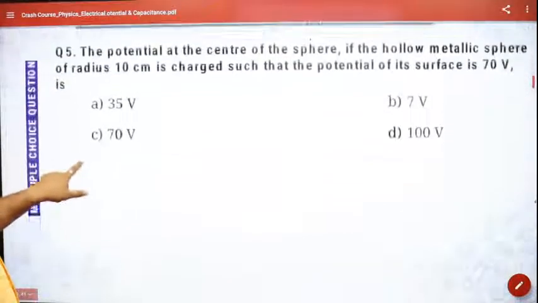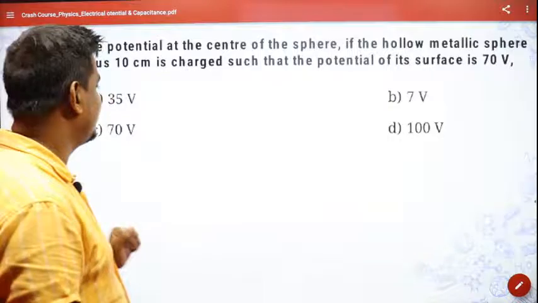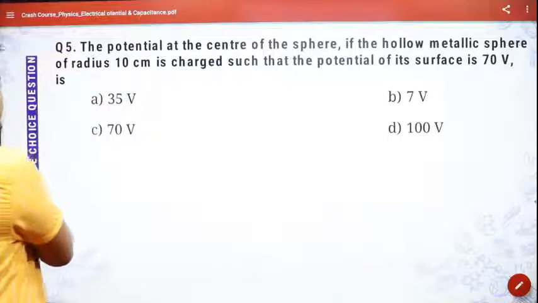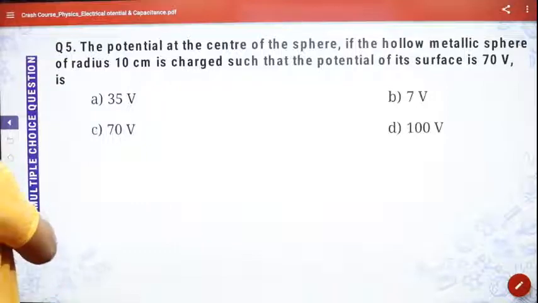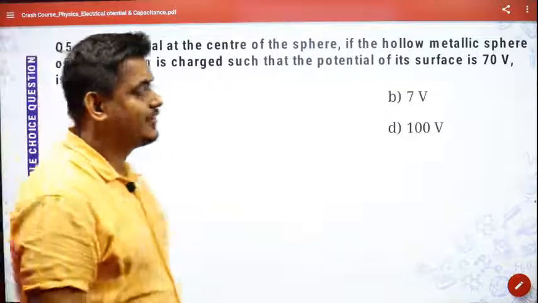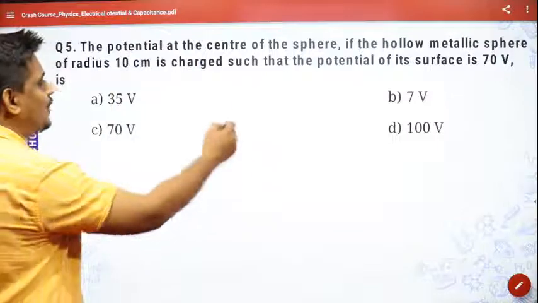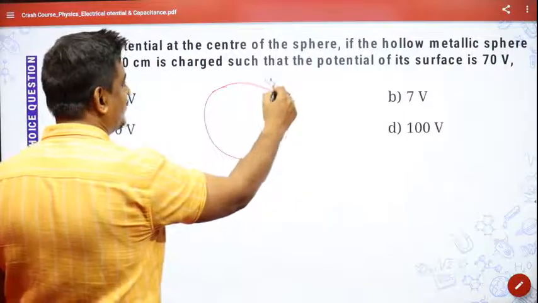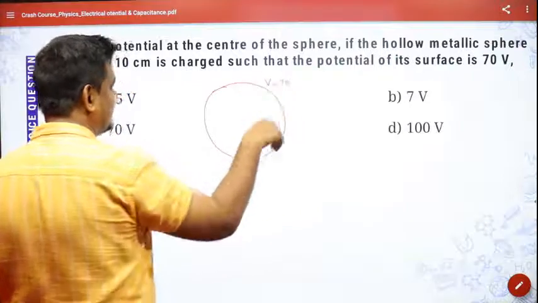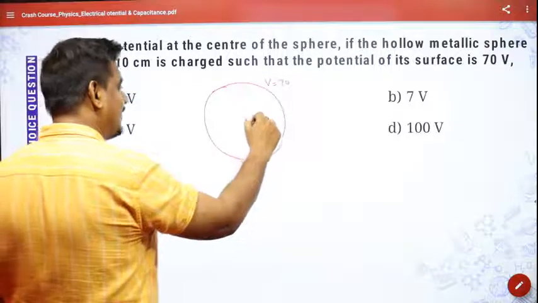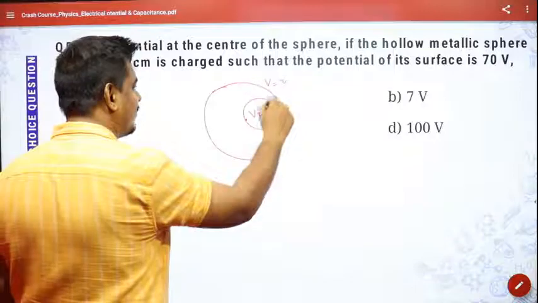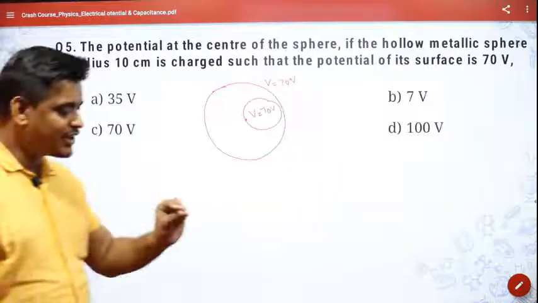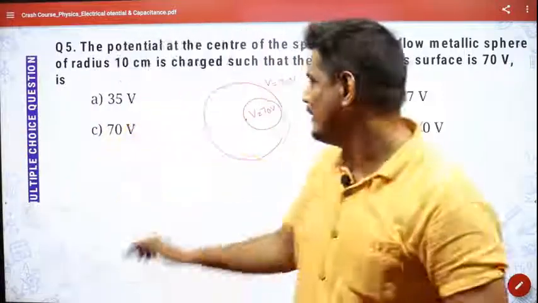Okay, one more question is there. The electric potential at the center of the sphere, if a hollow metallic sphere of radius 10 centimeter is charged such that the potential of its surface is 70 volt. Obviously, if you have a metallic sphere and its potential is 70 volt at the surface, in the center also it will have the same 70 volt, because just now we have learned that electric potential does not change as you go inside.